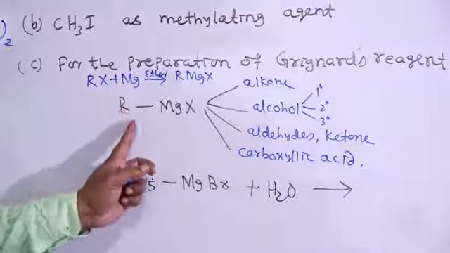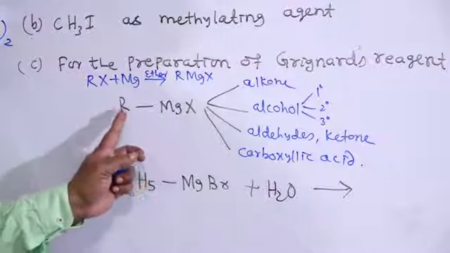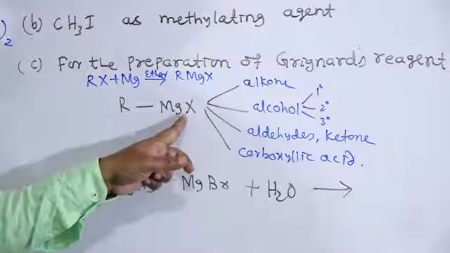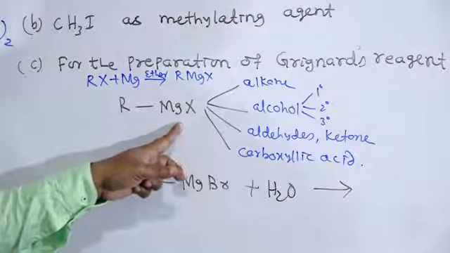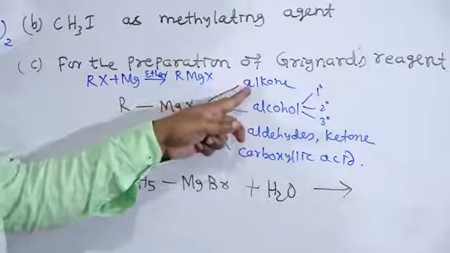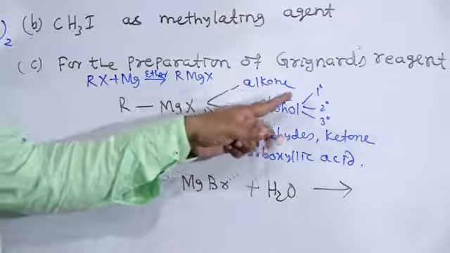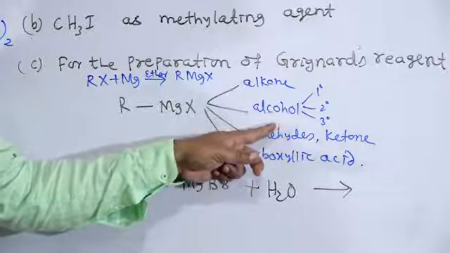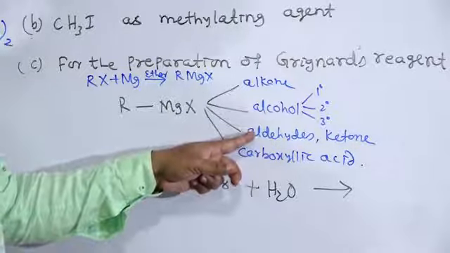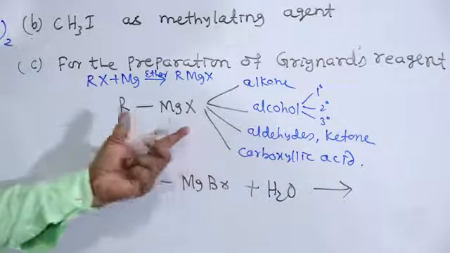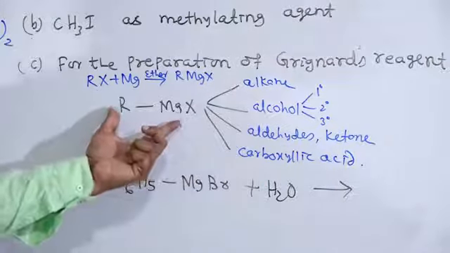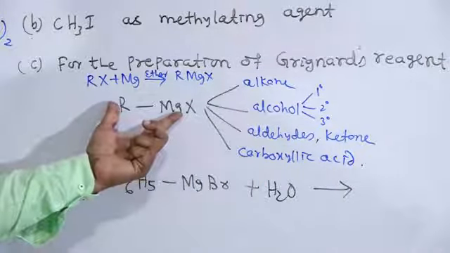So Grignard's reagent RMgX is utilized for the preparation of alkanes, primary, secondary or tertiary alcohols, aldehydes and ketones. But this Grignard's reagent we have obtained from alkyl halide.